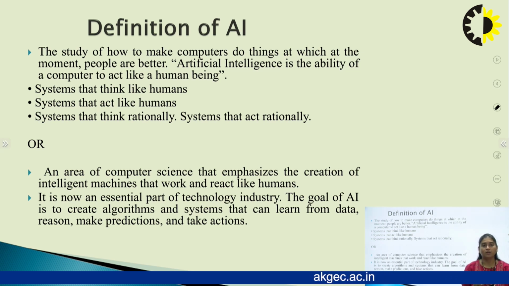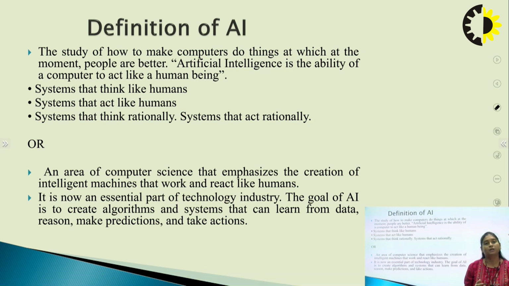It is a very indispensable part of the technology industry nowadays, and the goal of AI is to create algorithms and intelligent systems that can learn from reason and data, make predictions and take action. Machine learning is also about making predictions, and AI learns from data and helps in making future predictions, for example weather forecasting, or the number of cases of coronavirus or any kind of pandemic in future.